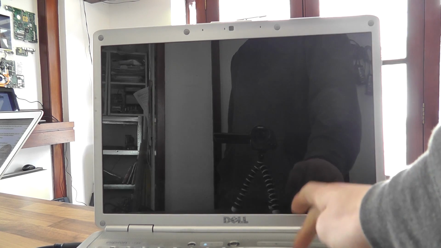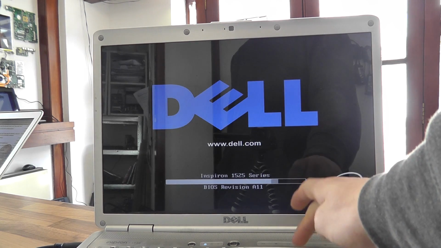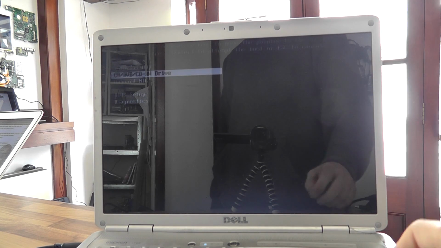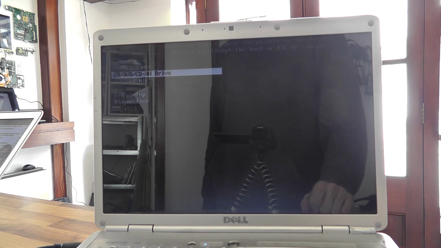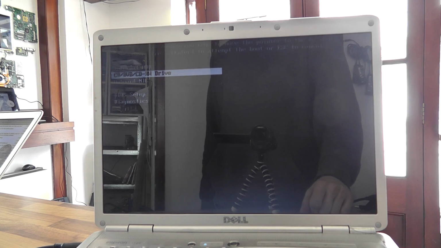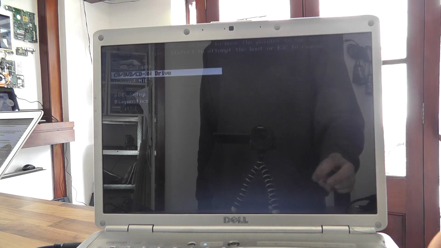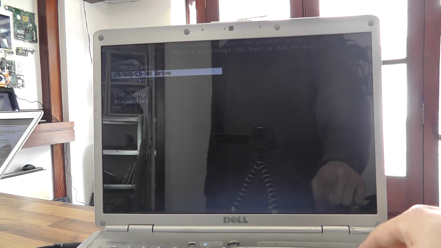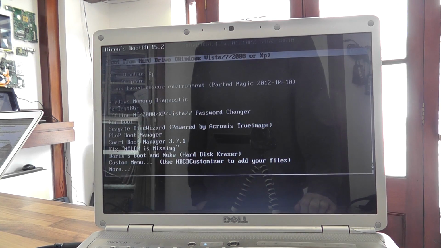Now, on Dells, you spam the F12 key at the Dell screen, and it will give us the boot options. I'm going to select the DVD drive. On other laptops, it may vary. Usually it's going to be one of the high F keys, somewhere between F8 and F12. Watch your boot screen, it will tell you which it is. So let's start from that, and we'll just give that a moment to start up.